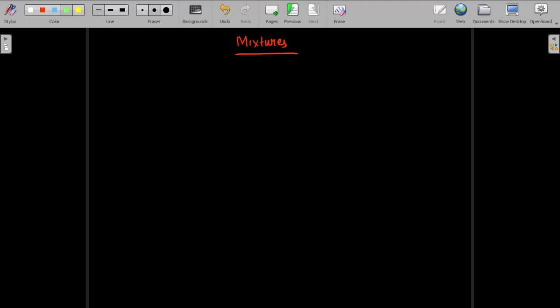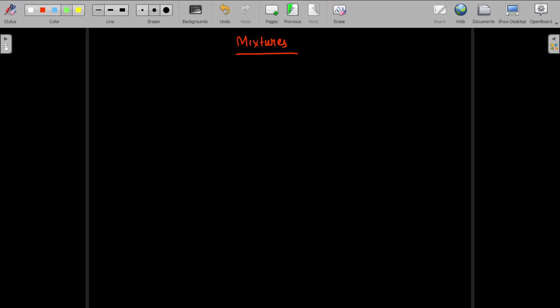Pure substances are elements and compounds, and a mixture is an impure substance. A mixture can be a combination of two elements, an element and a compound, or two compounds. So it is two or more elements or compounds which are not chemically combined.